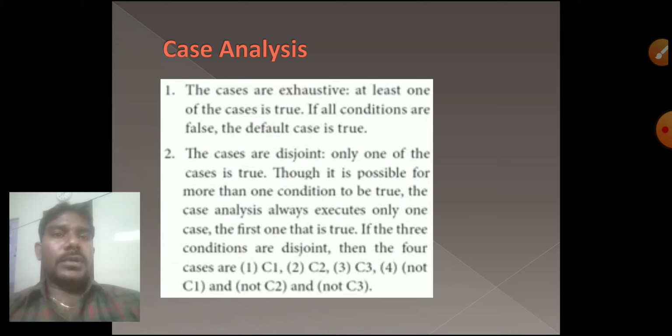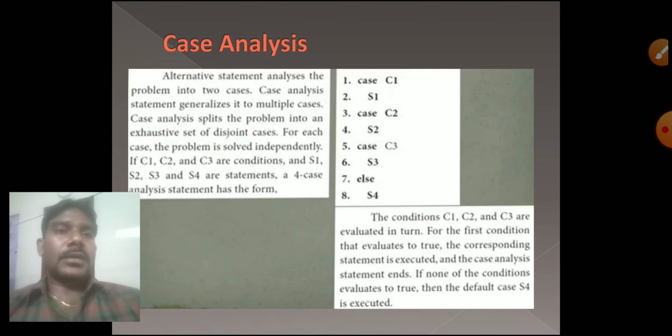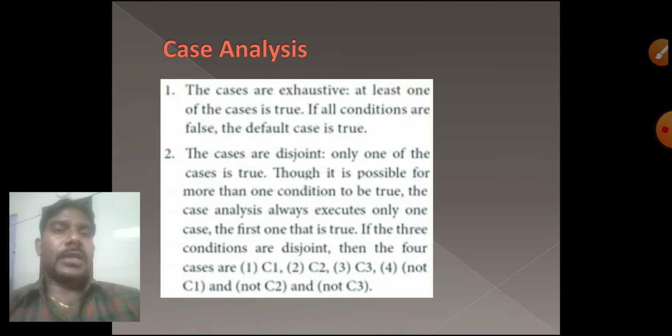Here the cases are exhaustive means if any one condition is true, then the other conditions will be false.